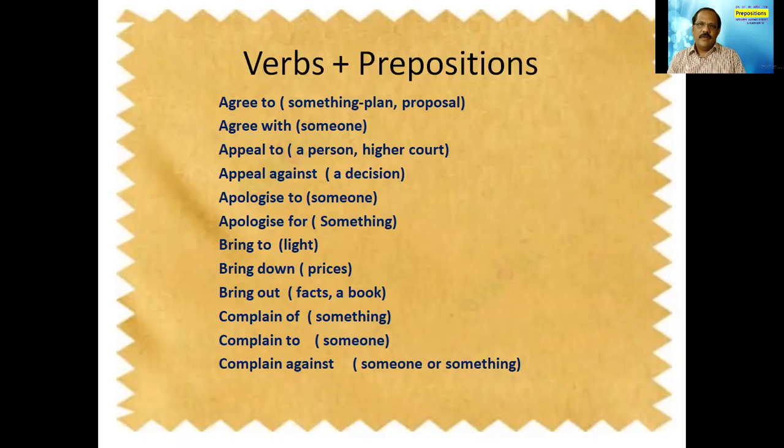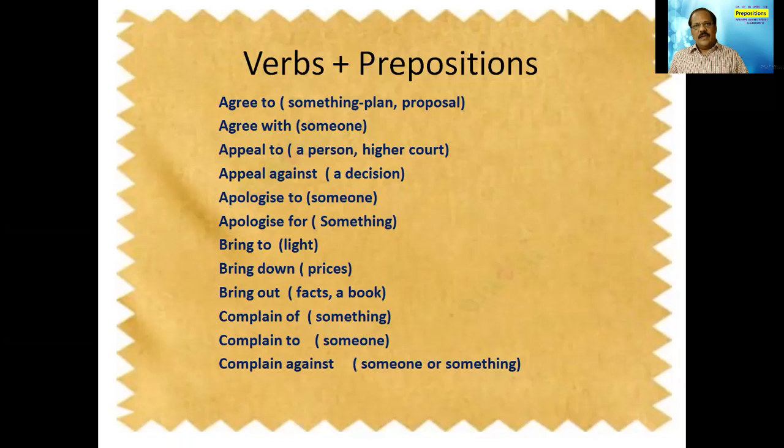Then look at appeal to. Appeal to is when you are appealing to a person or to a high court, that is, higher bodies or persons; we use the preposition to. We also use the preposition against after appeal.